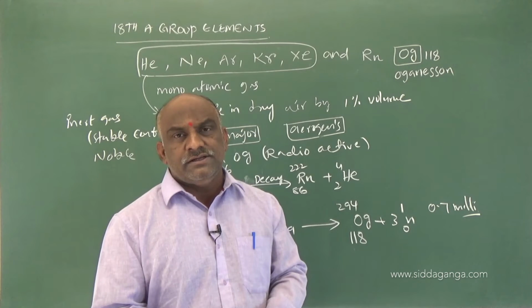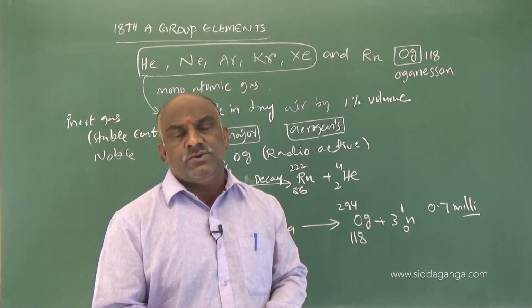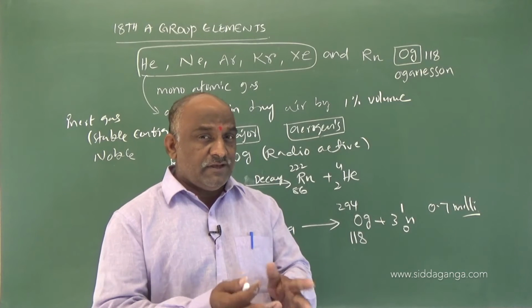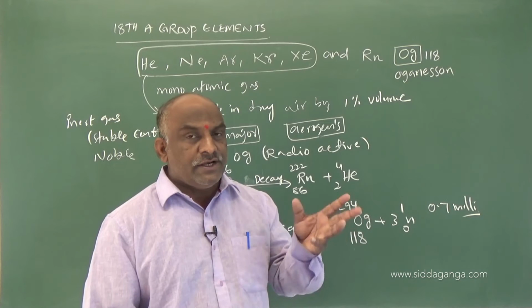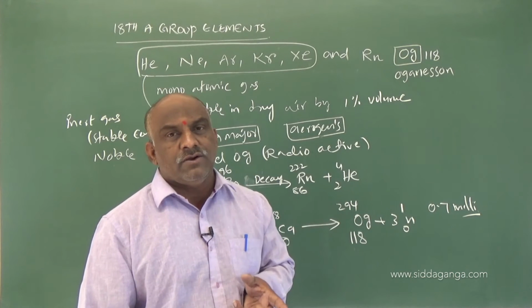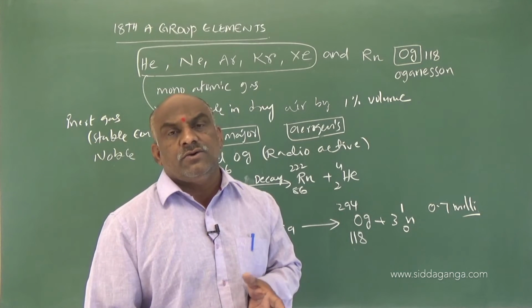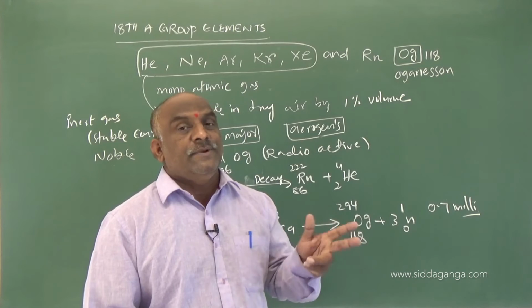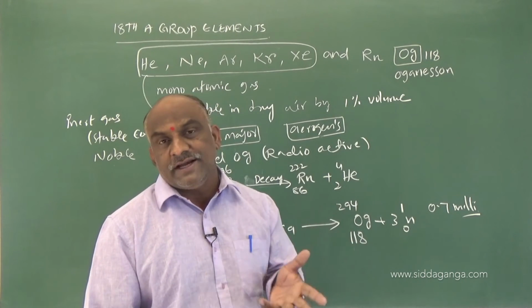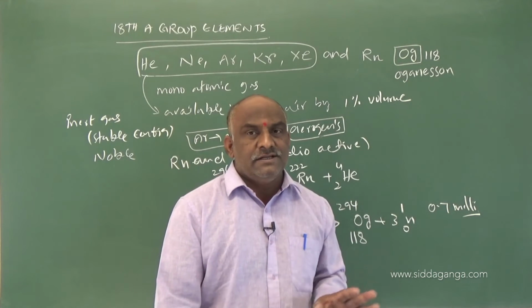Nowadays modern textbooks do not contain the preparations, only direct chemical reactions and how these are adsorbed. Activated charcoal acts as an adsorbent, and except helium, all the remaining gases are adsorbed by activated charcoal at different temperatures. That is the secondary thing.